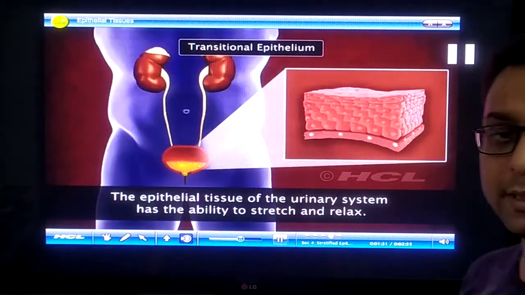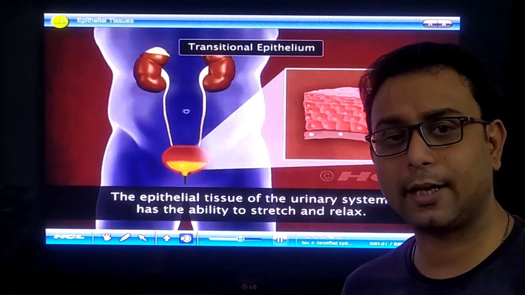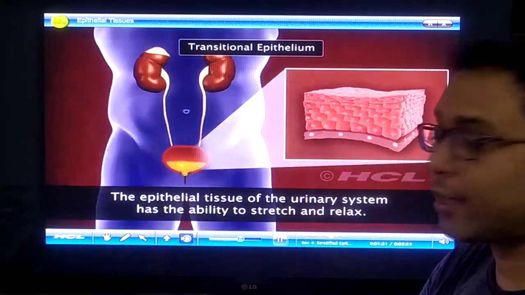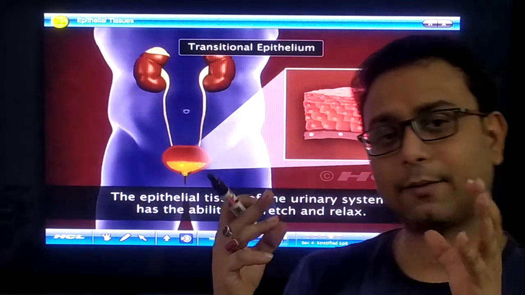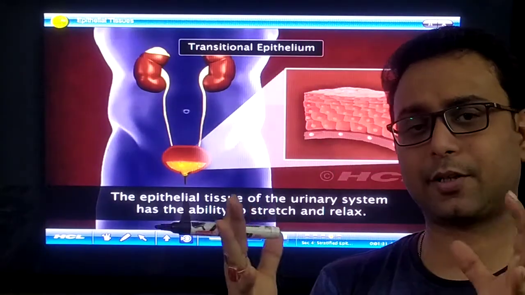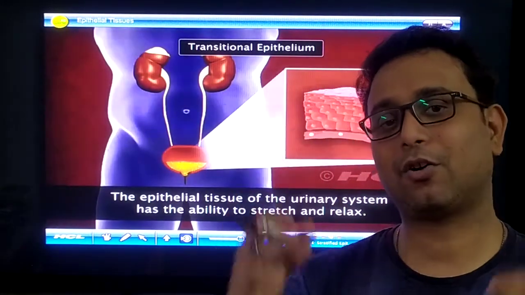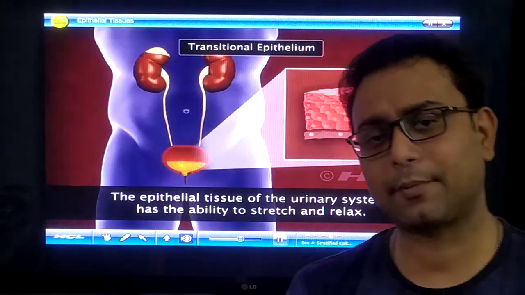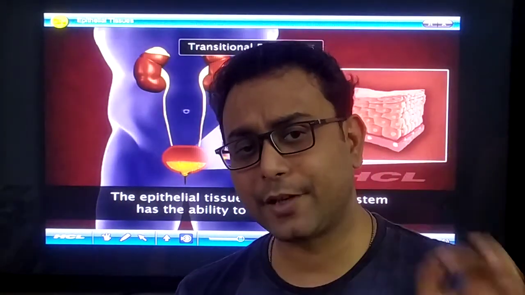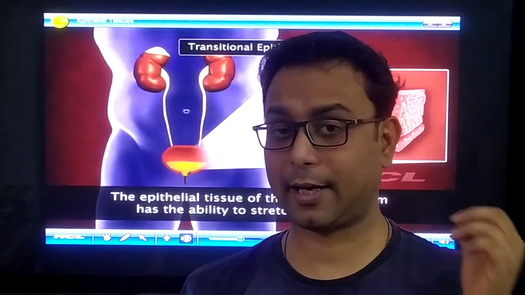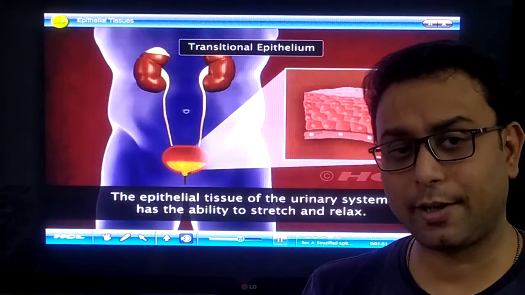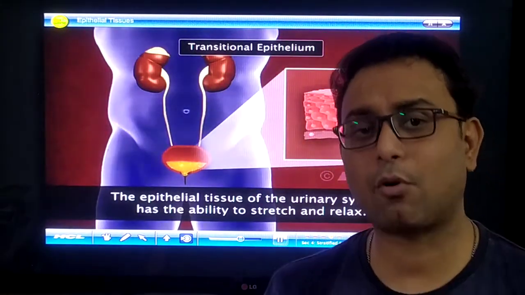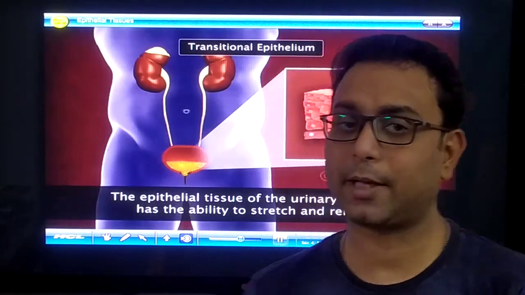Transitional epithelium is a special type of epithelium. It is present in our urinary bladder. They have the capacity for contraction and relaxation, so they are called the transitional epithelium. That's all for the epithelial tissue. Every question for your entrance exam, science Olympiad exam, your school exam, all questions come from that point.